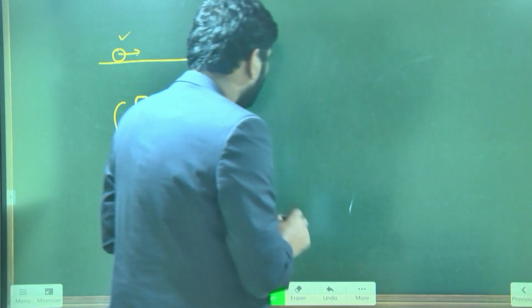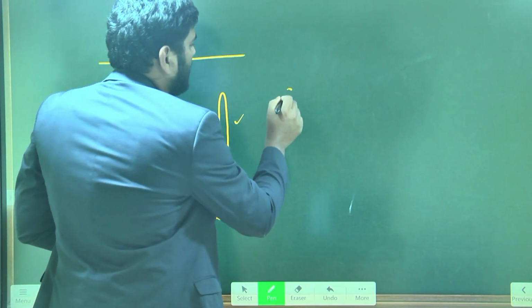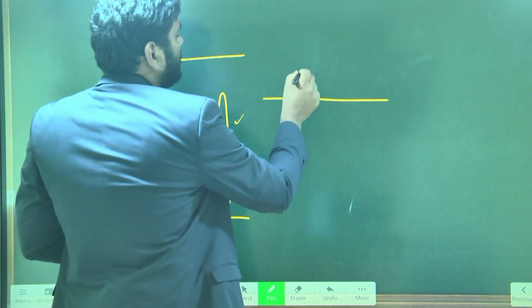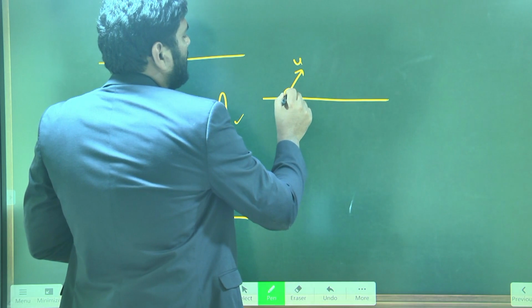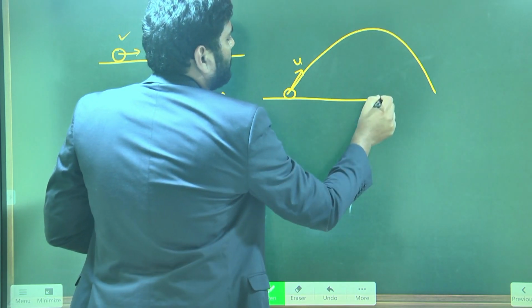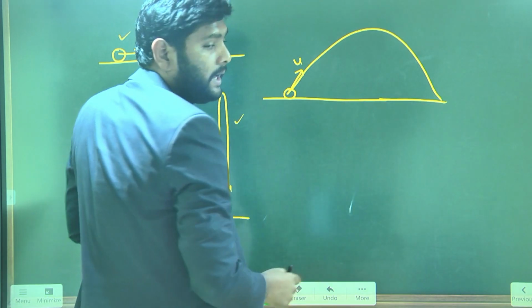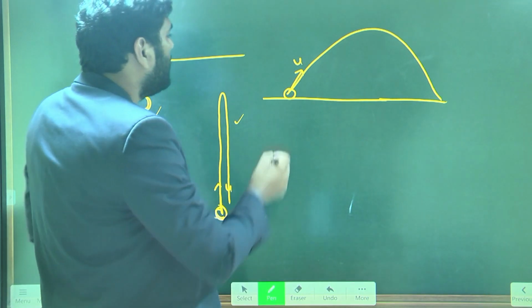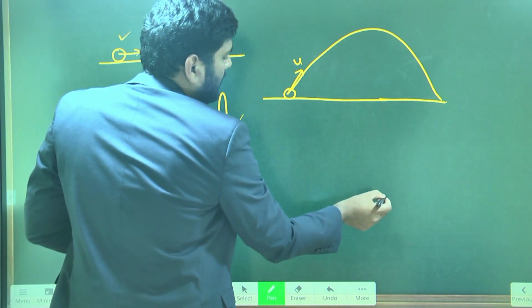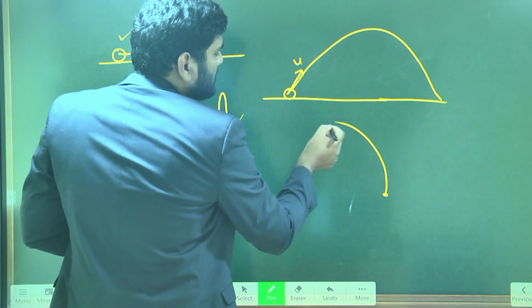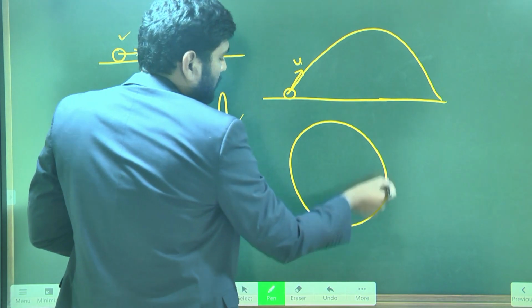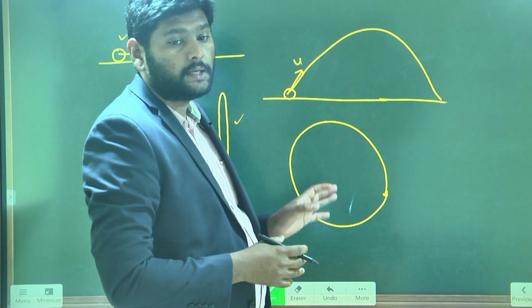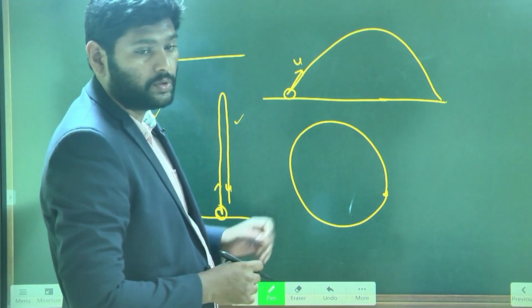Now what is a different kind of motion? For example, an object on the surface, if you throw it with some initial velocity, follows a curved path. This cannot be called straight line motion. Similarly, an object moving in a circular path does not come under straight line motion.